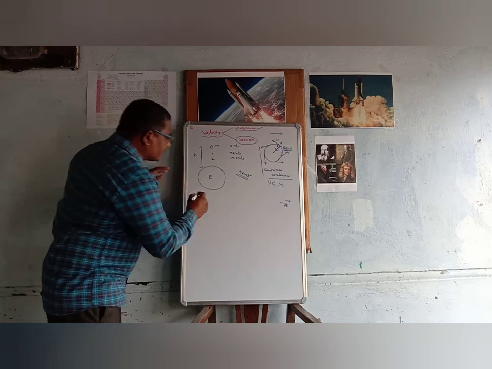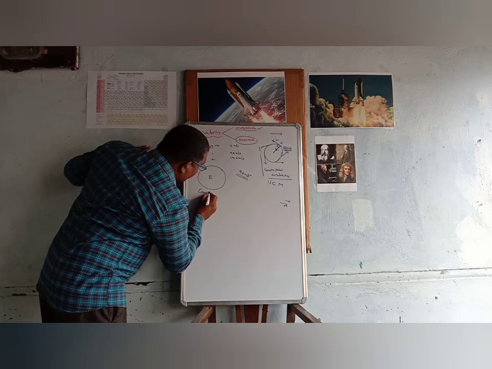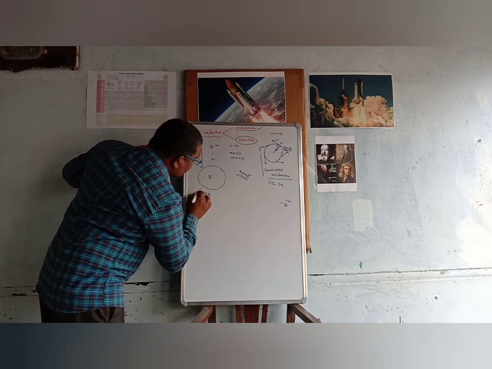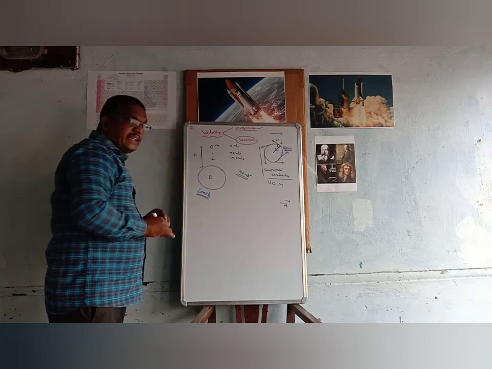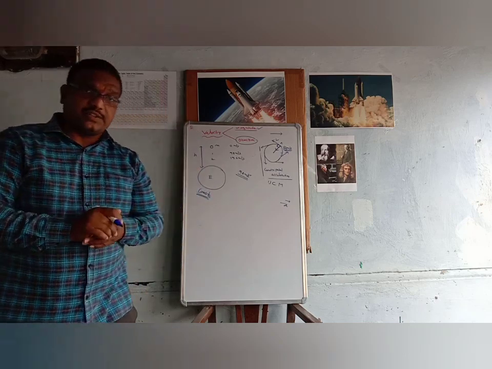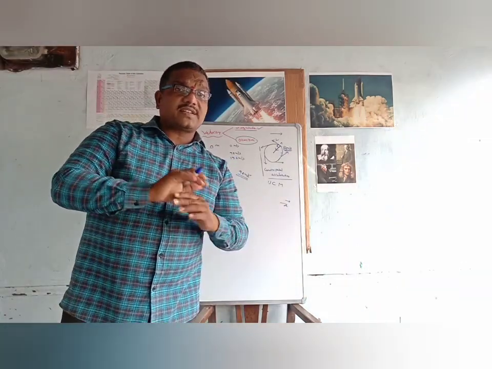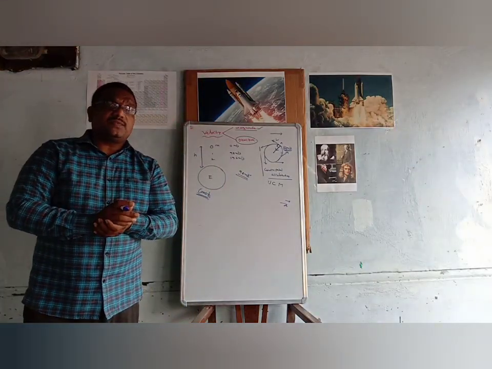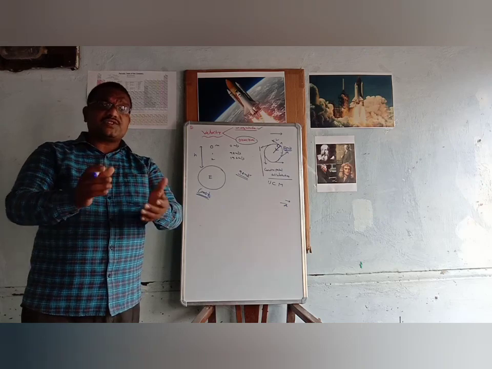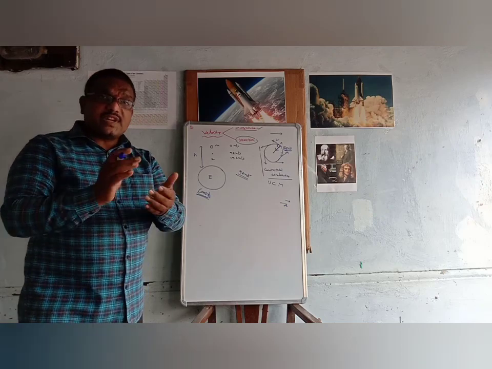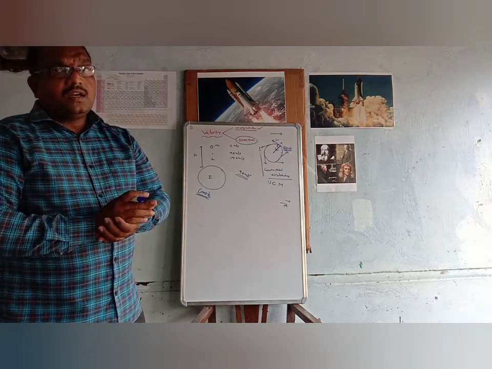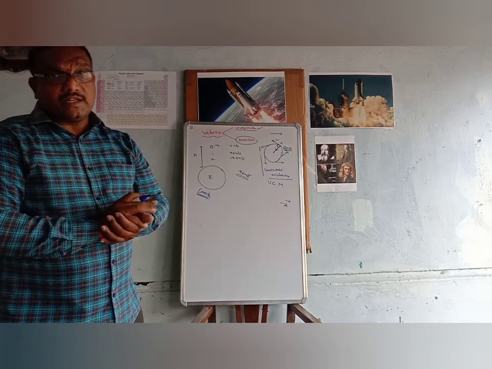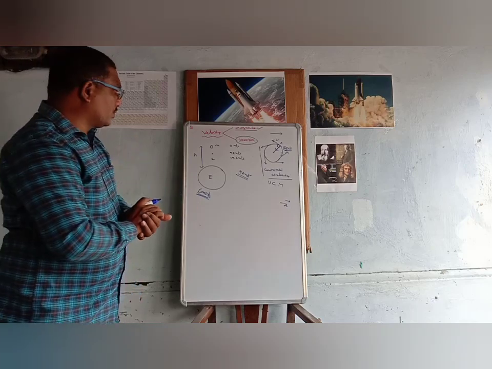Okay, here one constant force is acting, right? So what is that constant force? Gravity. Gravity means the Earth's gravitation. The acceleration due to gravity is defined as the acceleration produced in a freely falling body due to the Earth's gravitation acting on it. So that is acceleration due to gravity.